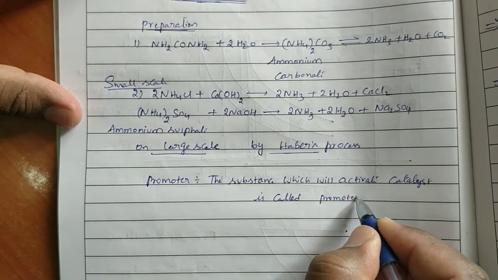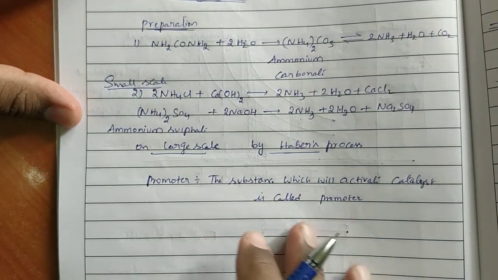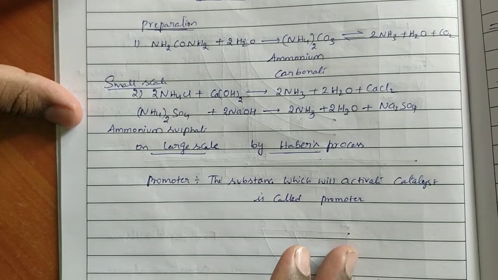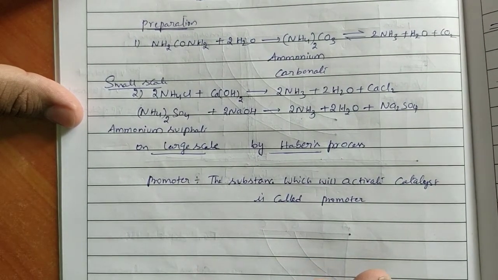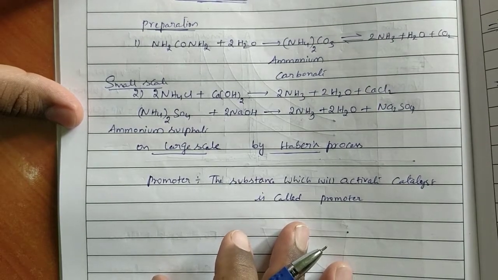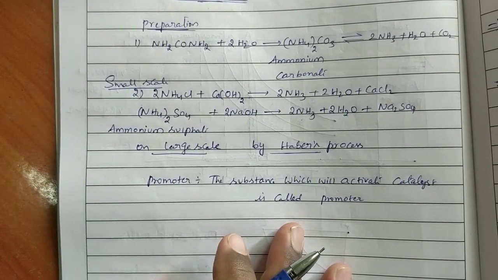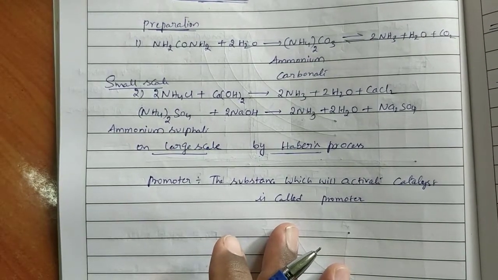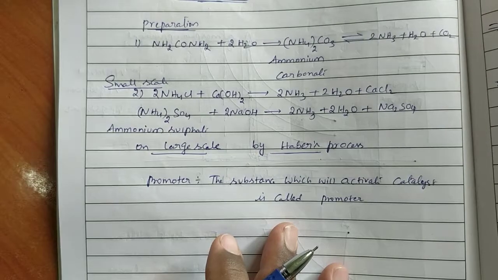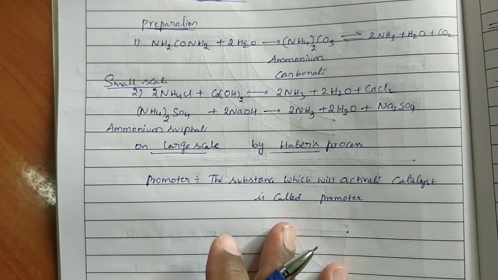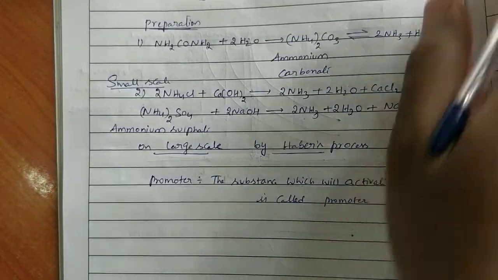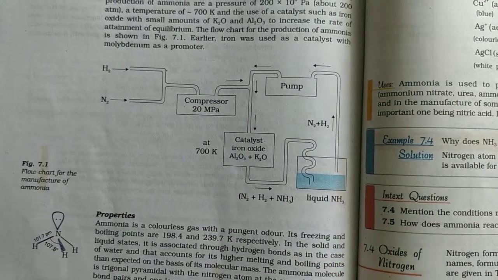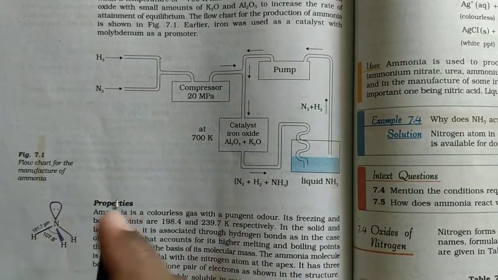But nowadays we are replacing iron in presence of molybdenum as promoter with iron oxide, in presence of small amounts of K2O and Al2O3, to increase the rate of attainment of equilibrium. Okay? The flow chart for the production of ammonia is shown in figure 7.1. That one we will see. Earlier, iron was used as a catalyst with molybdenum as a promoter. This is in earlier days. Nowadays, we are using iron oxide as the catalyst, Fe2O3. Now, this is the flow chart.